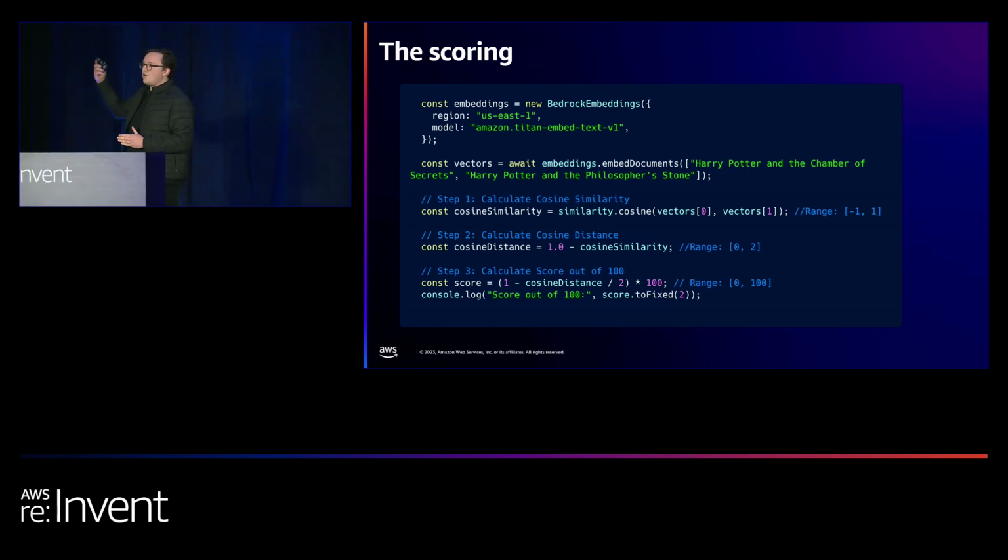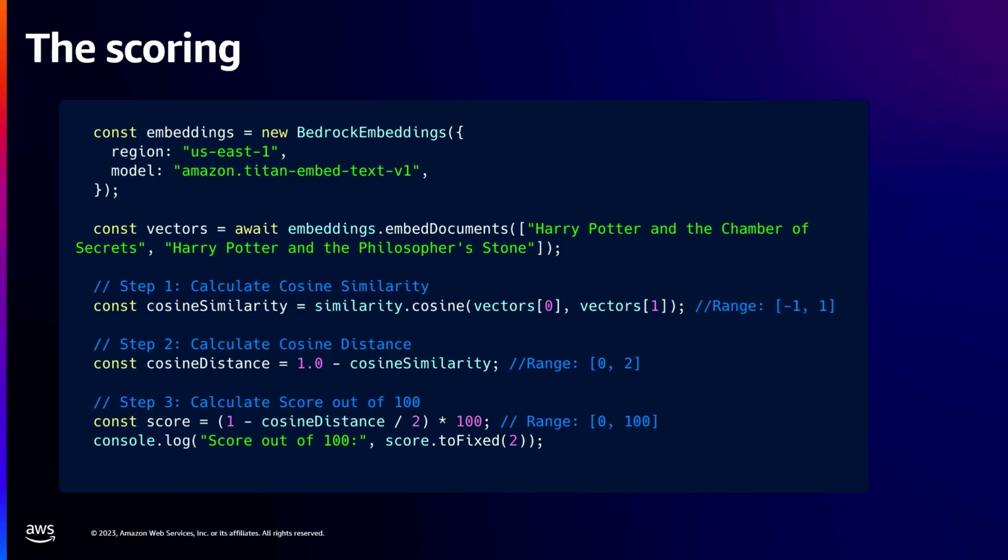We can create our embedding. You see we're calling the embeddings model here, and we're calling embed documents. We're giving it the original input, so that was Harry Potter and the Chamber of Secrets, and then we're giving it the guess the user submitted. We're then calculating the cosine similarity between those two vectorial representations.